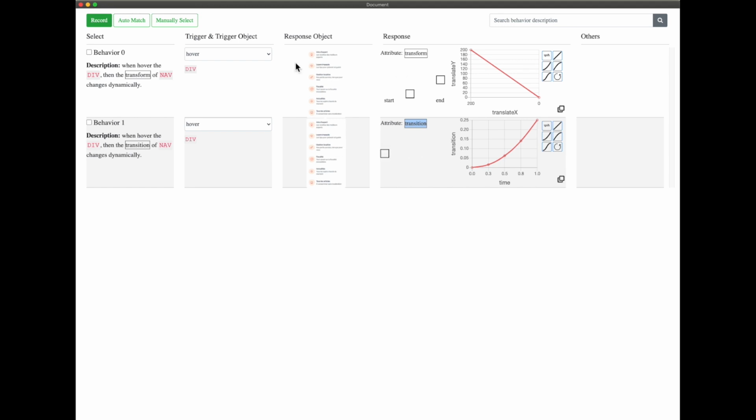Umutation also allows users to edit these behaviors so that they can experiment with different versions. For instance, I can change the trigger from hover to click. I can also change the response function via direct manipulation or by clicking these pre-made interpolation functions.